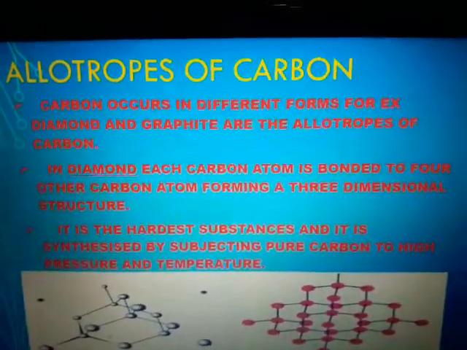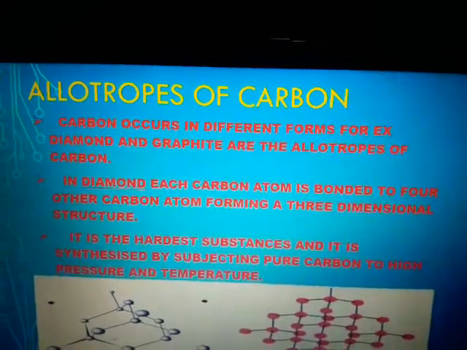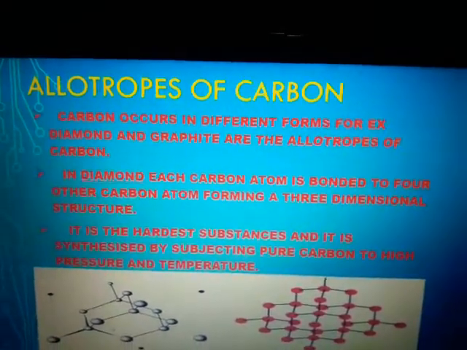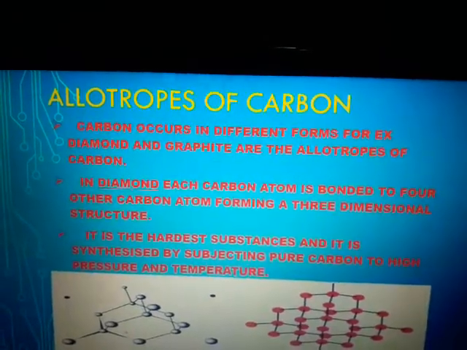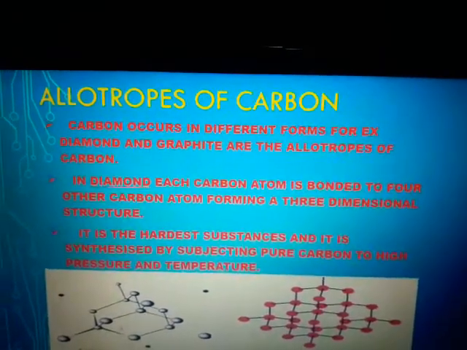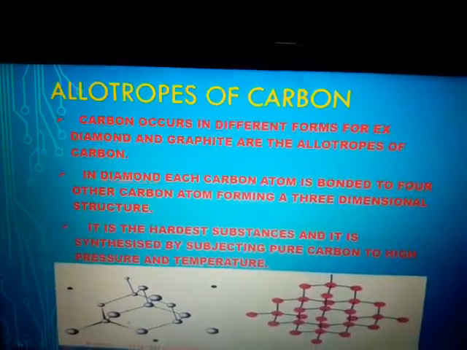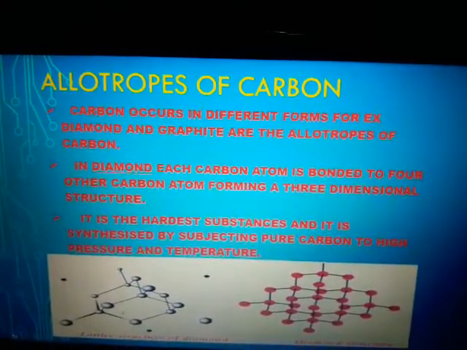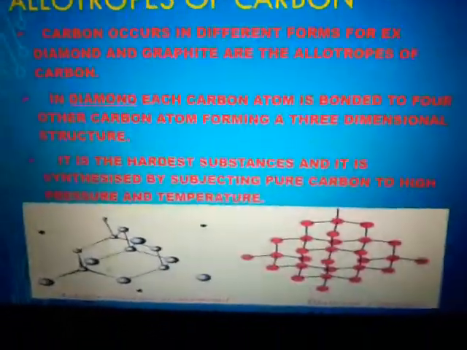Next is the allotropes of carbon. Allotropes means any element which exists in different forms. Here we are going to see carbon and its allotropes. Carbon occurs in different forms. For example, diamond and graphite are the allotropes of carbon. First we are going to see diamond.